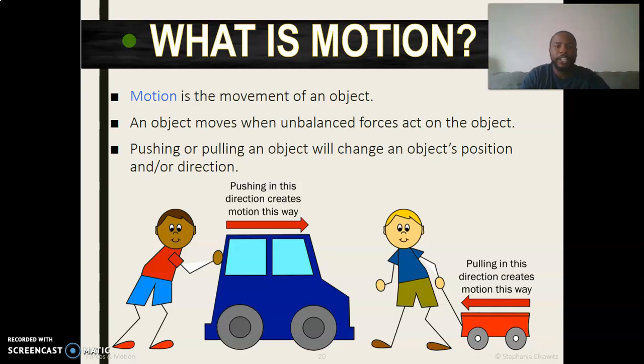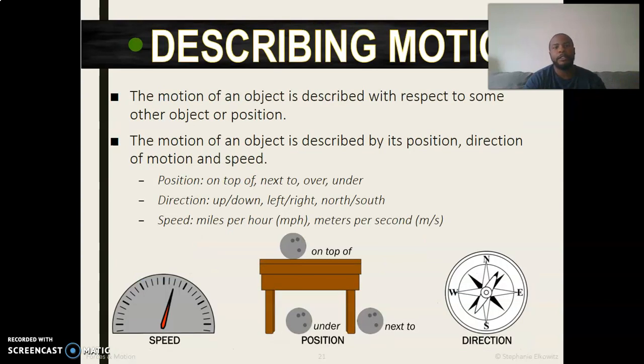On our screen we see the grown-up trying to push the car in the direction he wants to go, and the young boy pulling the wagon in that direction. They're moving the object with a push or a pull, creating motion.